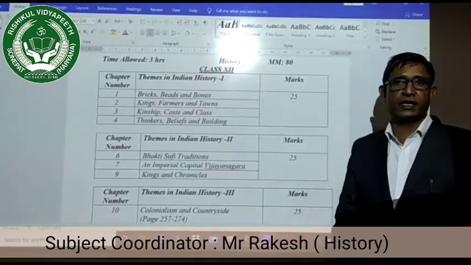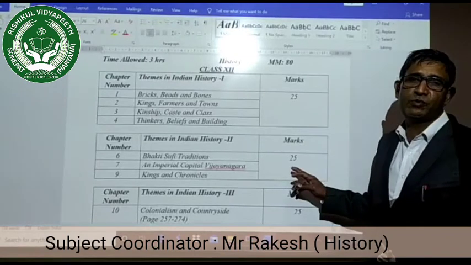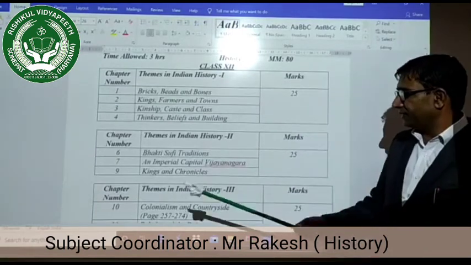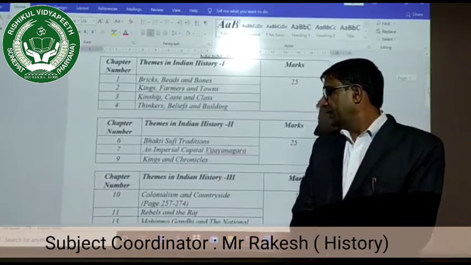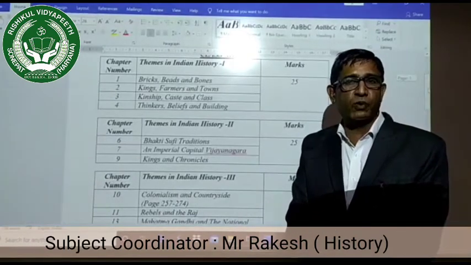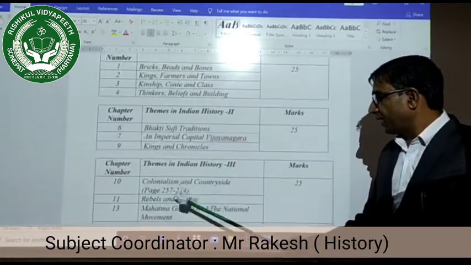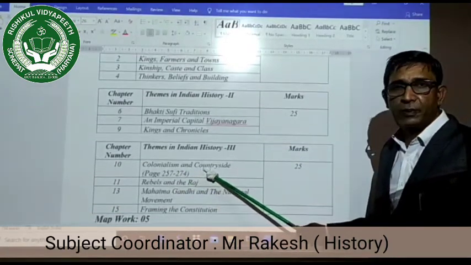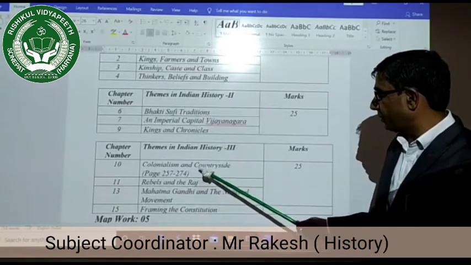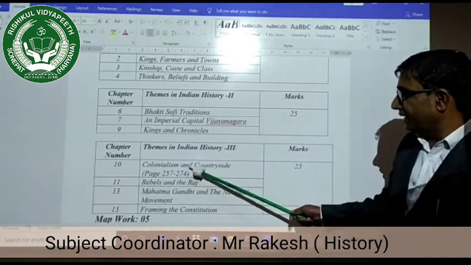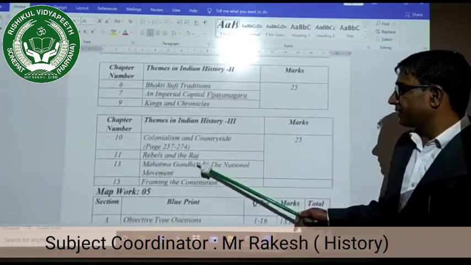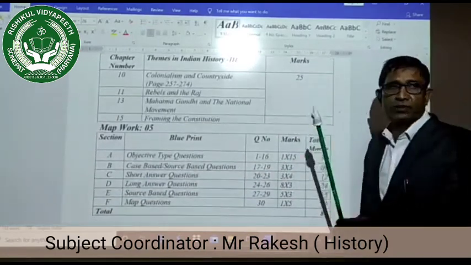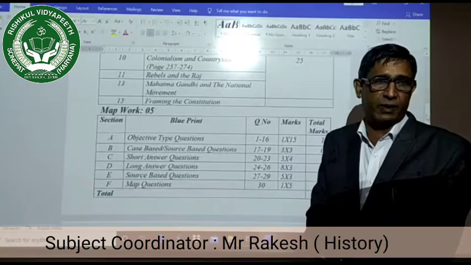But the special thing that you have to observe is that it is still the same 25 marks as theme 1. Same, it is 25 marks. Then it is Themes in Indian History. Some part of this book is also deleted. Chapter 10, you see pages 257 to 274, will be added, but all the part before that in this chapter is deleted. And then Rebels and the Raj, Mahatma Gandhi and the National Movement, Framing the Constitution. These 3.5 chapters are there for 25 marks.